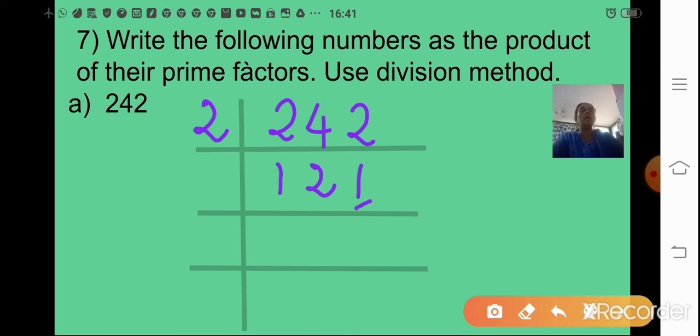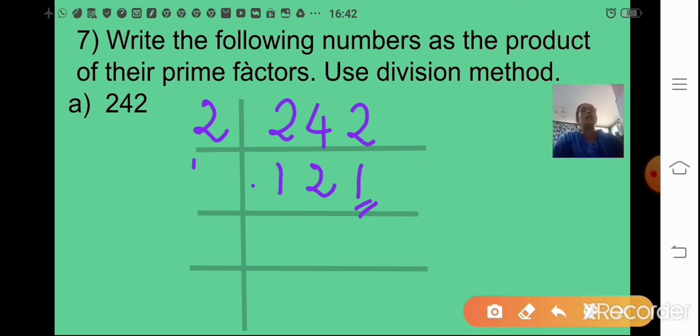Now again here, the number in the ones place is 1, so it is not divisible by 2. Also, 2 plus 1 is 3, 3 plus 1 is 4. The number 4 does not come in the table of 3. To check whether it is divisible by 3, you have to add all the digits. If that total comes in the table of 3, that means the number is divisible by 3. Here 4 does not come in the table of 3. So 121 is not divisible by 3.